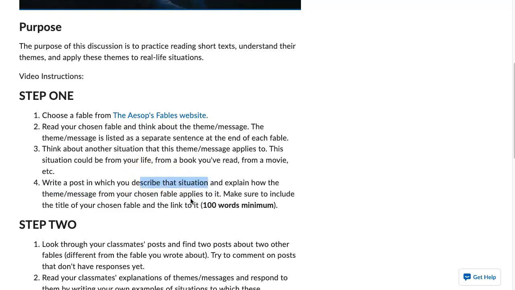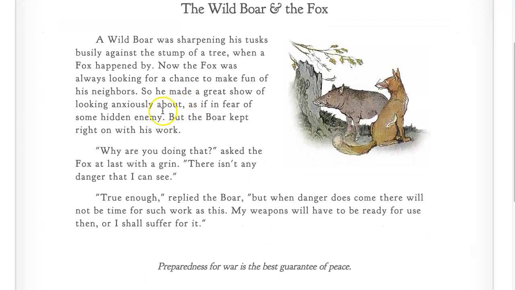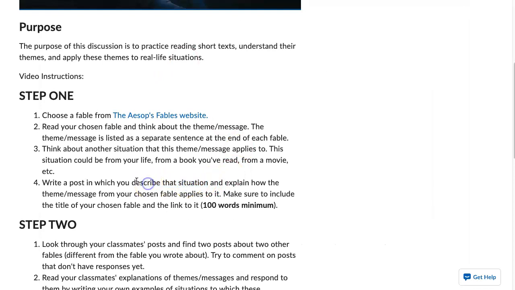This is going to be up to you to figure out and say, I read this story, The Wild Boar and the Fox, and when reading this, it applies to a real life situation I had. So you give us a little bit of description of The Wild Boar and the Fox. What is the theme? Then you would tell us how that theme relates to a situation from your real life. For that part, you need to describe for us that situation in real life as well, and then make the connection. So you're saying, here's the story from the Aesop's Fable, and then here's a real life situation, and here's how they relate.